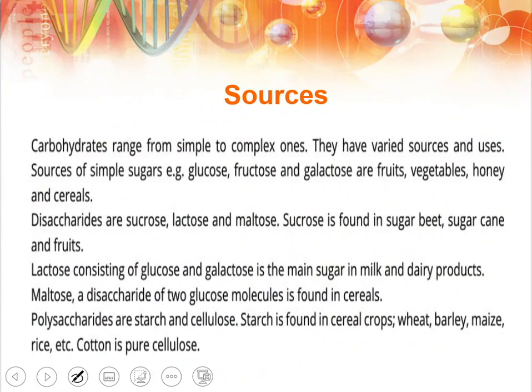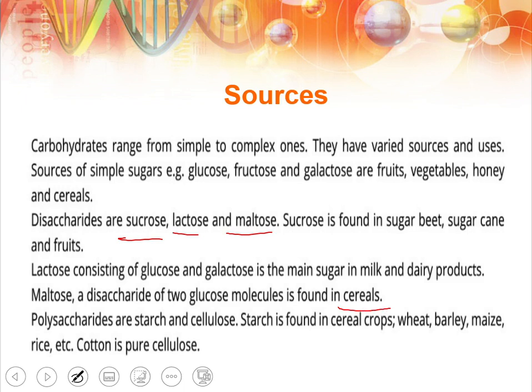Sources. So disaccharides are sucrose, lactose and maltose. Sucrose is found in sugar beet and sugar cane and all the other fruits. Lactose is made up of glucose and galactose, and is importantly present in milk and all the dairy products. Maltose, which is also a disaccharide in which two glucose molecules combine together, and the important source of maltose is cereals.